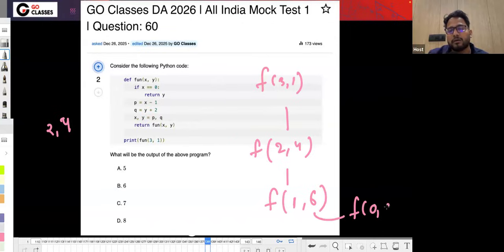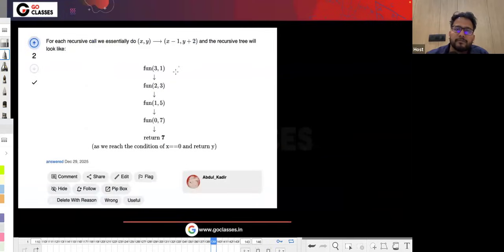So 3, 1, and then 1 plus 2 is 3, right? This is 3 incremented by 2, this is 5, and then 0, 7. At 0 it is returning this directly, which is 7. That's very easy. So like this you can see this.